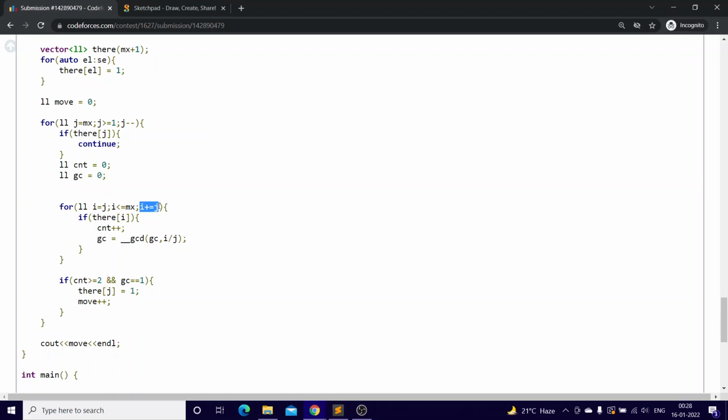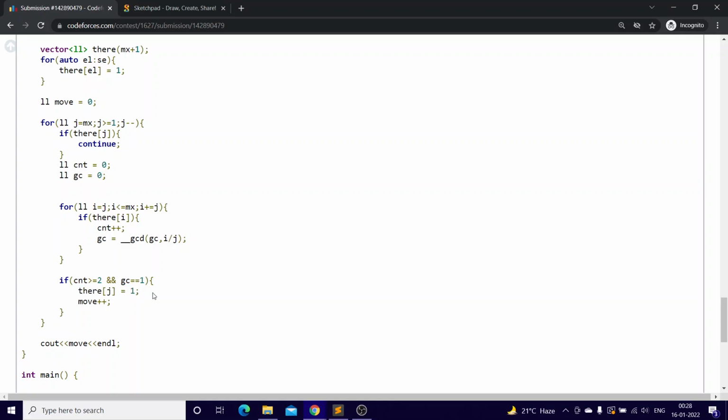i plus equals j, so this is over the multiples. So I will start from 4, then 8, then 12, then 16, and so on. If the multiple is there, count plus plus, and GCD is equal to GCD of i by j. Suppose j is 4, then i is 4, then i plus equals j gives 8. Suppose 8 is in the array, I am going to find the GCD of 8 by 4, which is 2. In the end, just check if count is greater than or equal to 2 and GCD is equal to 1, which means you can get the GCD as this number j.